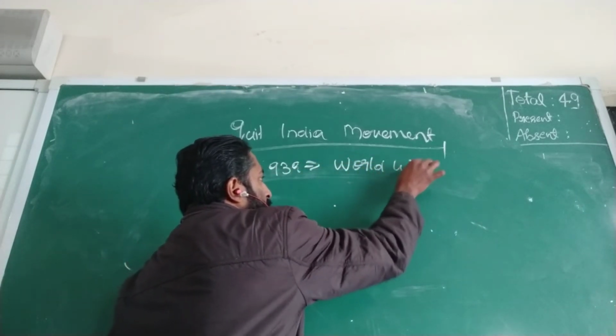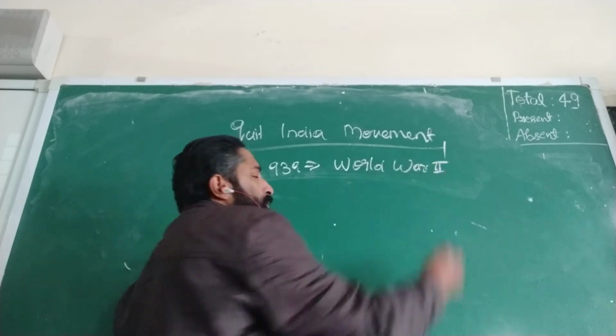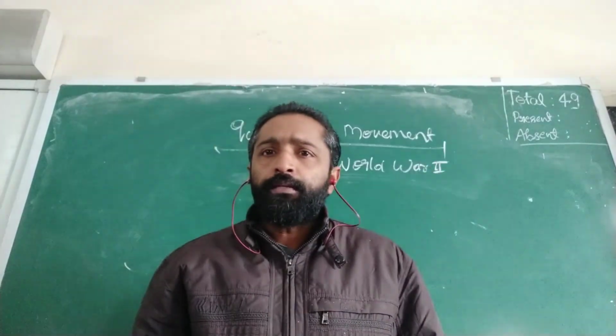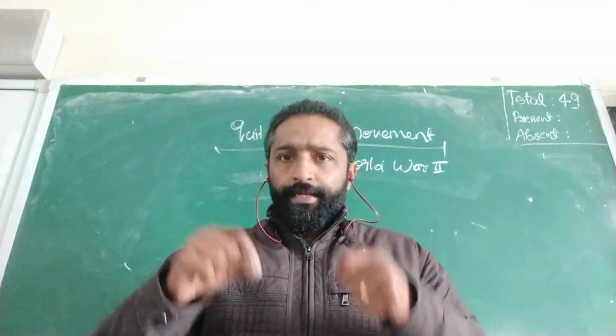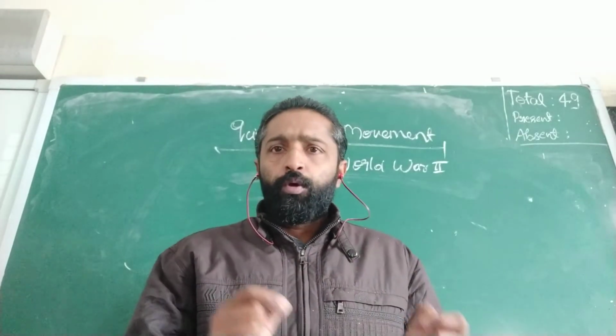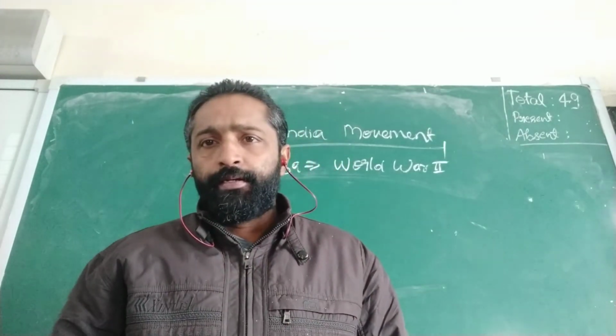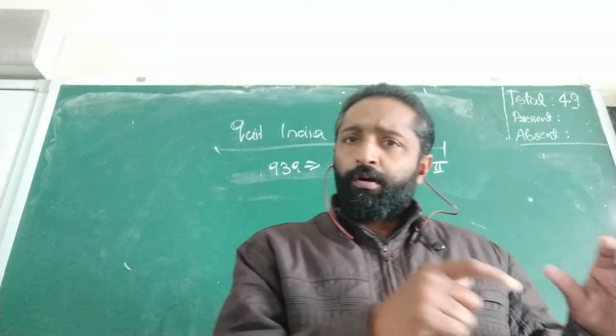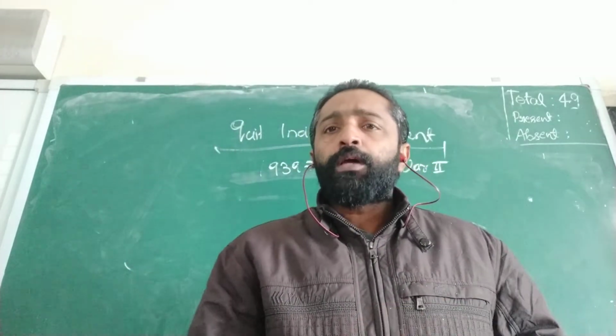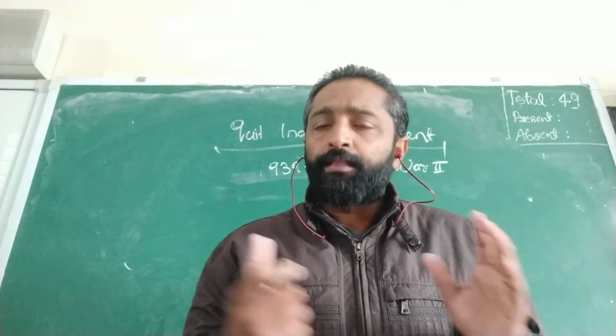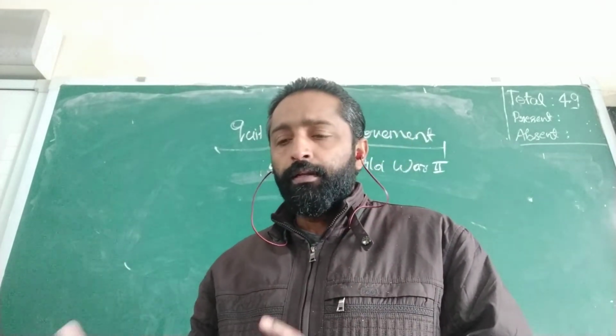World War II in 1939, and Britain involved India in the Second World War without consulting Congress and Indian leaders, which means India became part of the Second World War even without the knowledge of Congress and the Indian leaders.